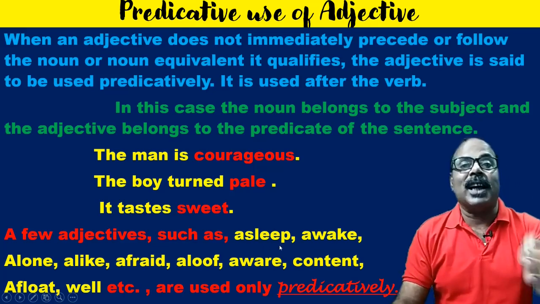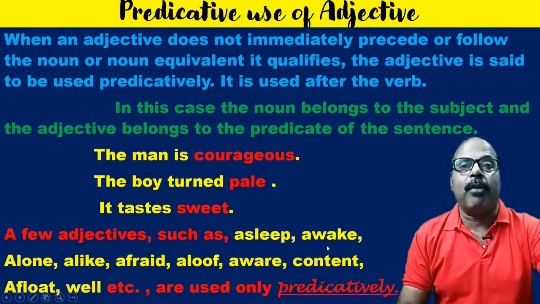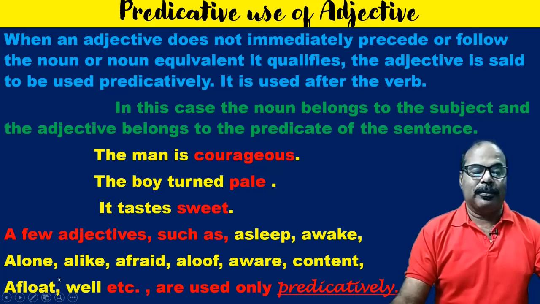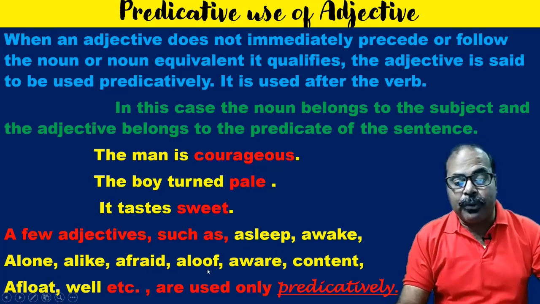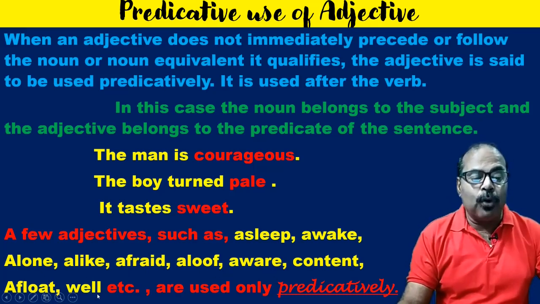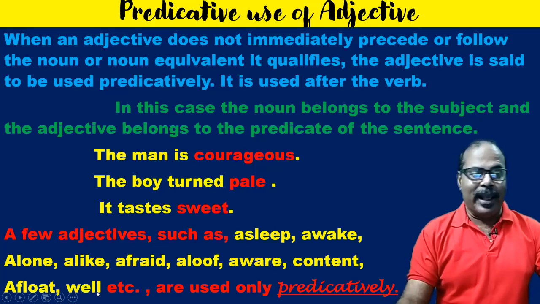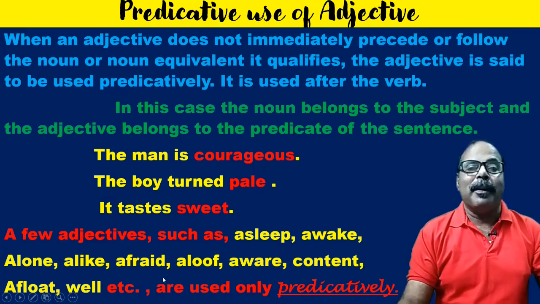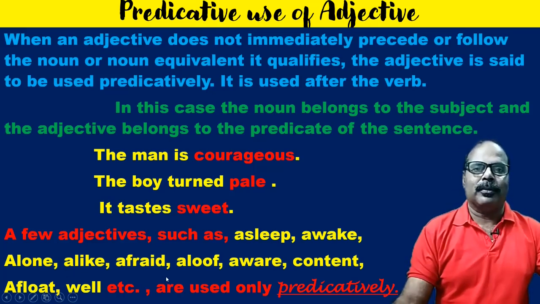You cannot say the asleep boy, the awake boy, the alone boy. Alike, afraid, aloof, aware, content, afloat, well, the well thing, etc. are used only predicatively. So we cannot say the afraid boy. No, the boy is afraid.